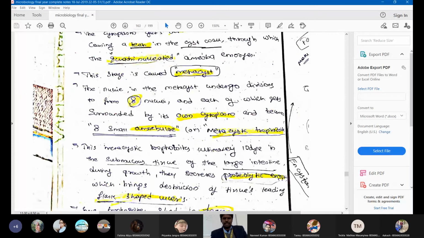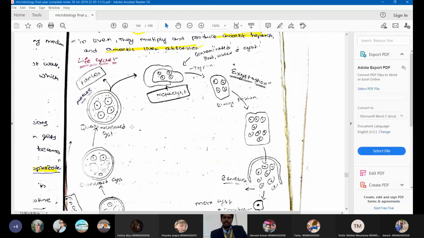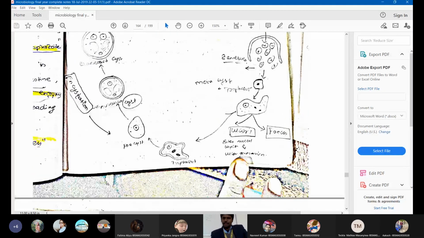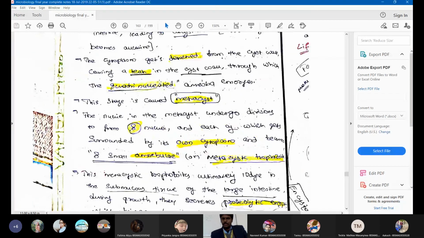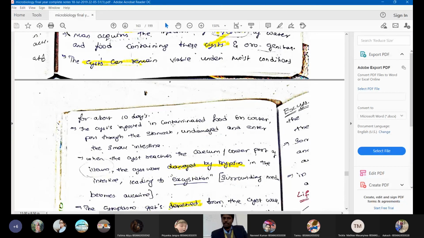So this is the life cycle. The trophozoite will convert to a precyst. The precyst will slowly become a cyst, and this particular stage is called encystation. After becoming a quadrinucleated cyst, it may be released in the fecal material, and in the feces it will become an eight-nucleate cyst. Then amoebules will be released, and these amoebules may stay in the intestine, resulting in ulcer formation, or be released in the feces and go once again. So this is the life cycle of Entamoeba histolytica. The incubation period is 1 to 4 weeks, and they can survive in the stool for almost 10 days.